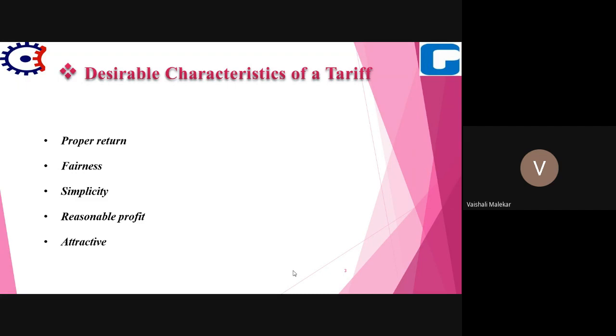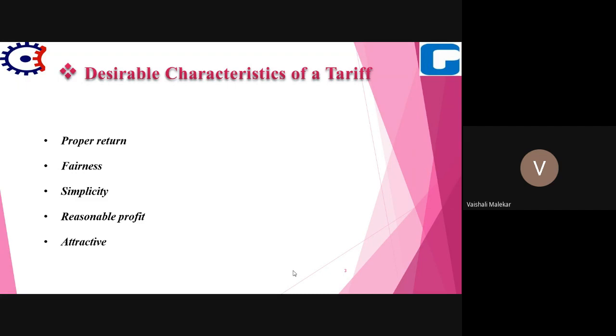So load variation should not be there. If consumers have more fluctuation in their load, they will have to pay more. And if their load variation is not much, if it is almost constant, then they will pay at a lower rate. This is the fairness.